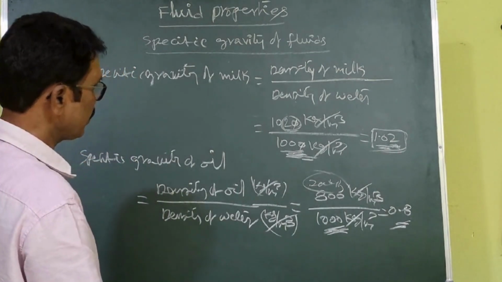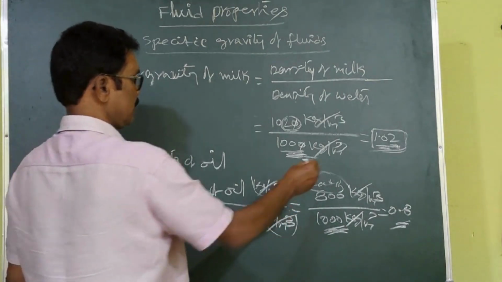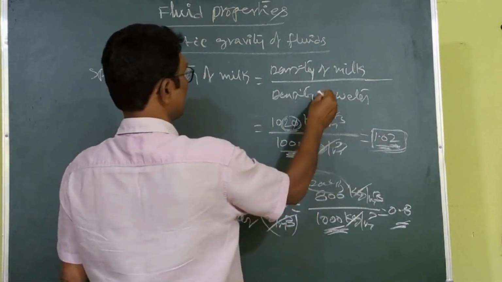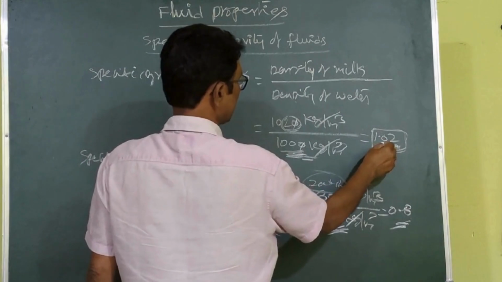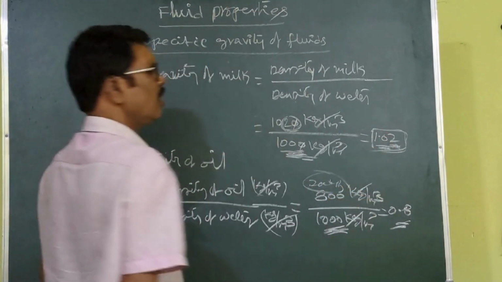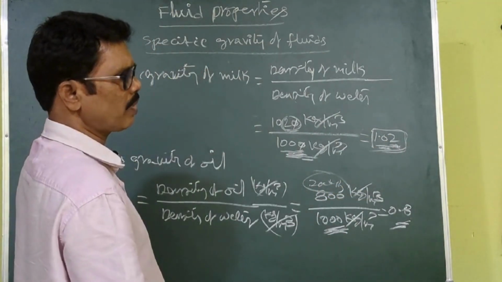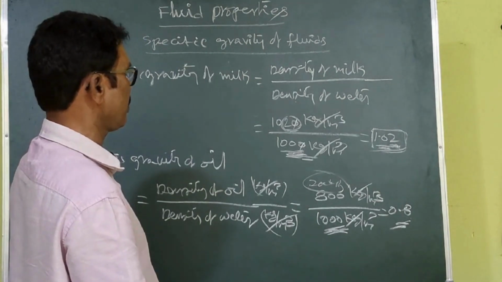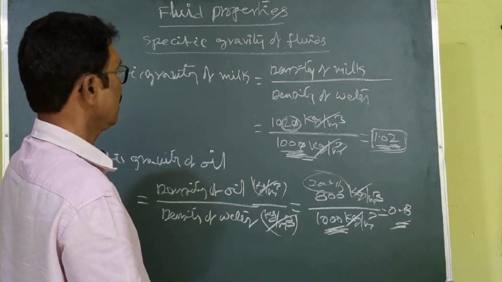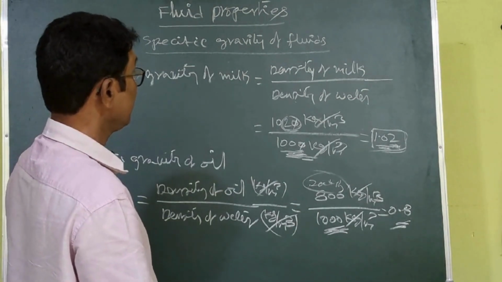So what we can understand here is that the specific gravity of milk is just a little bit greater, less than 4%. Liquids can get dissolved in water.